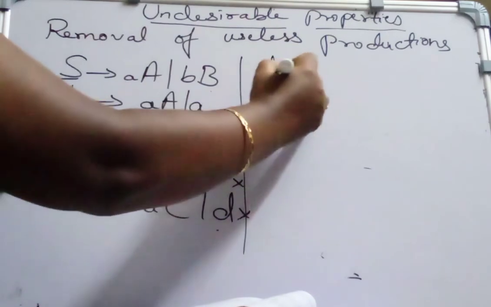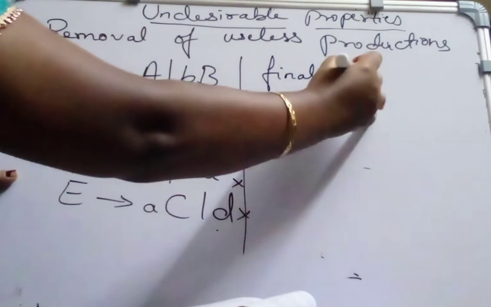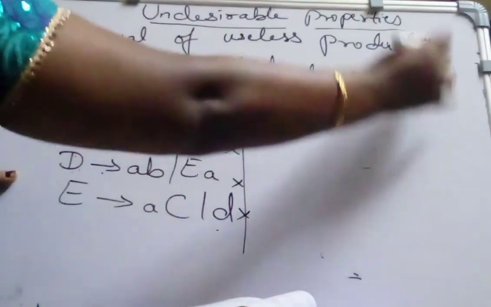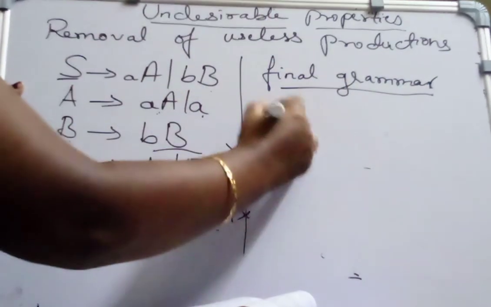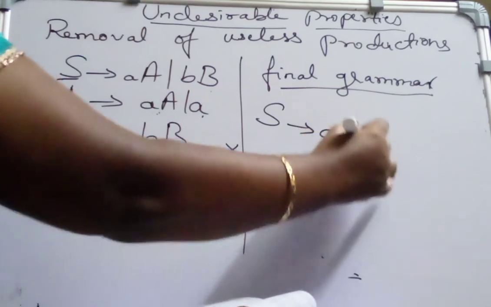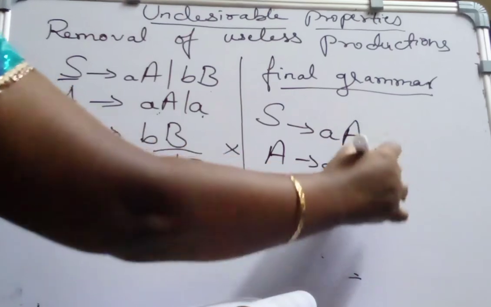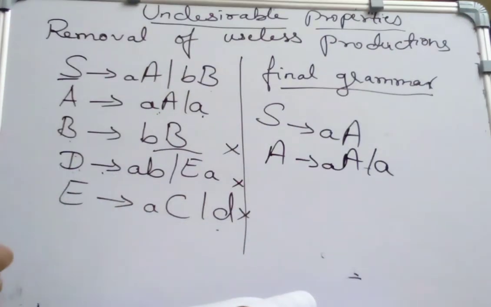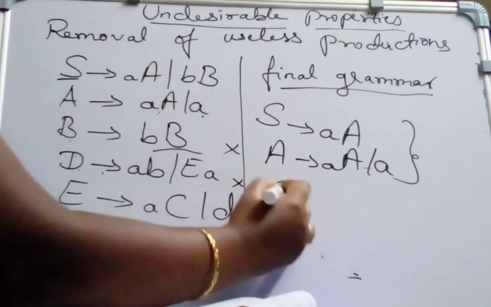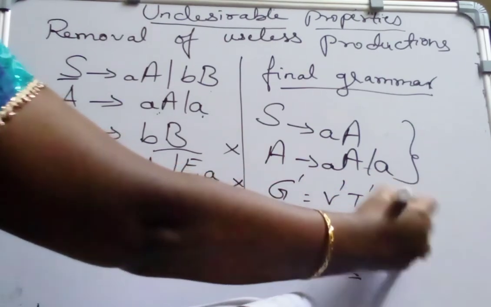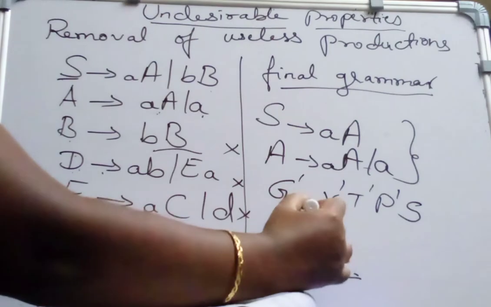So what is the final grammar we are going to get after removing the useless productions and symbols? The final grammar is S derives AA and A derives AA or a. This alone is the useful grammar, the rest is useless. So we got a new grammar G dash equal to V dash, T dash, P dash and S. What is V dash now?